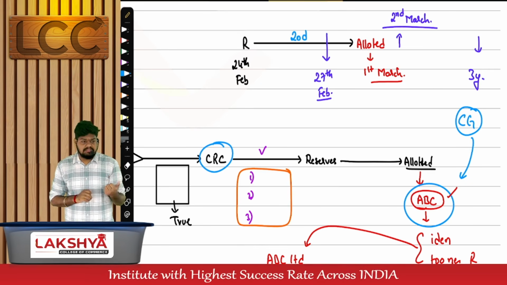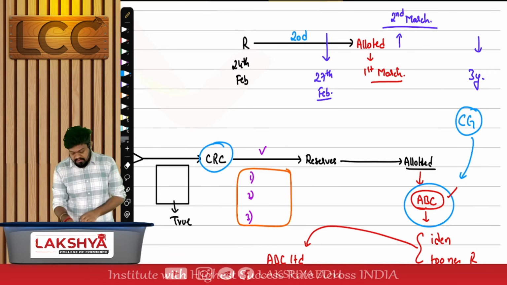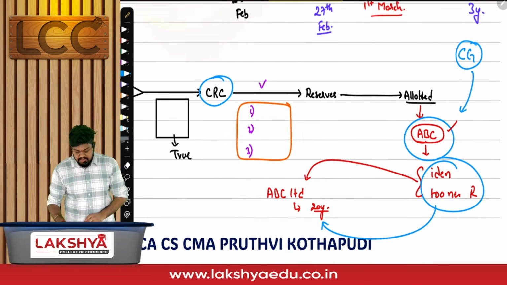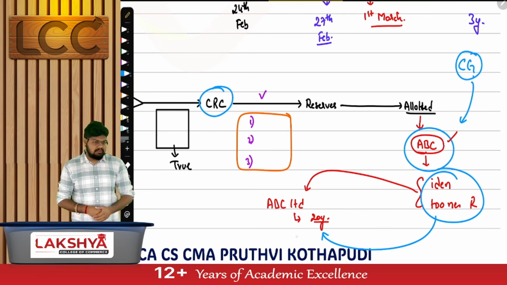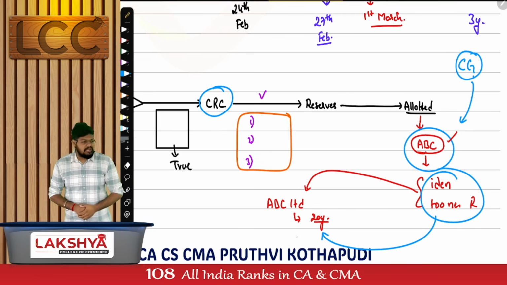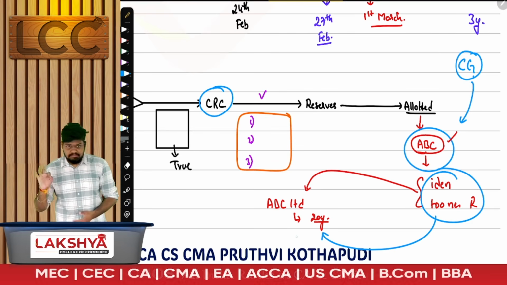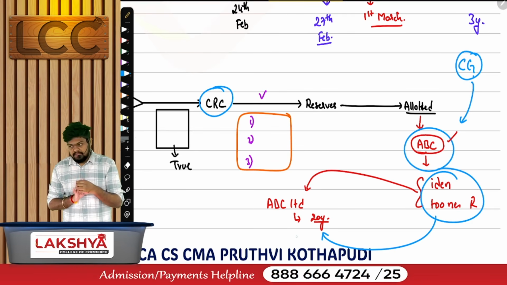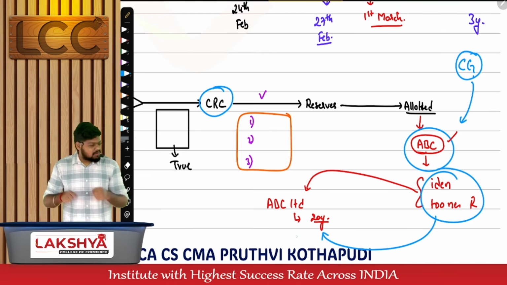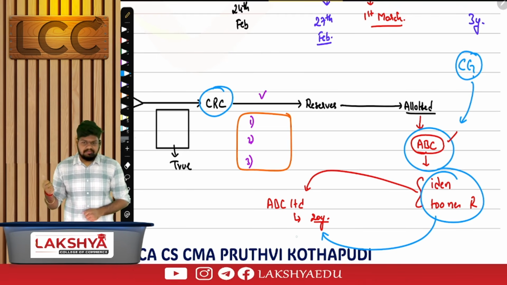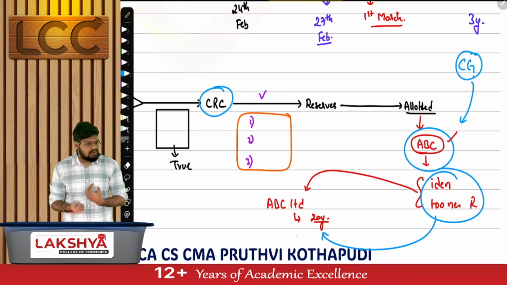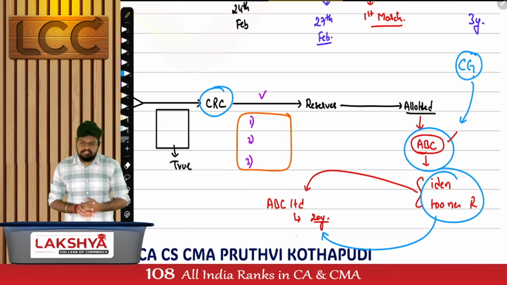What's the concept called? Rectification of name. If the name of a company is identical or too nearly resembles an existing company, the central government will pass an order. Now think about it. CRC had how many options to pass the order? Three. What are the three options? Change the name, wind up, or strike off. Can the central government come and pass an order for winding up? What mistake have we done for being wound up? Strike off the name. The only order the central government can pass is to change the name.